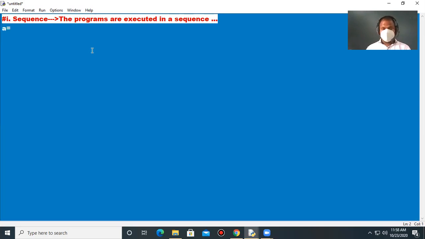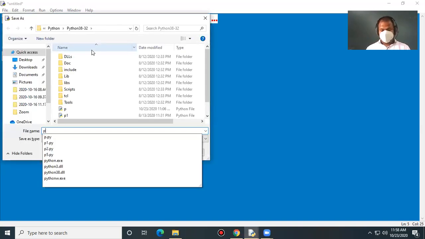For example, suppose you take A equals 10, B equals 5, C equals 3. Now you simply print with the message, sum of A and B. Save, the shortcut is Ctrl+S.